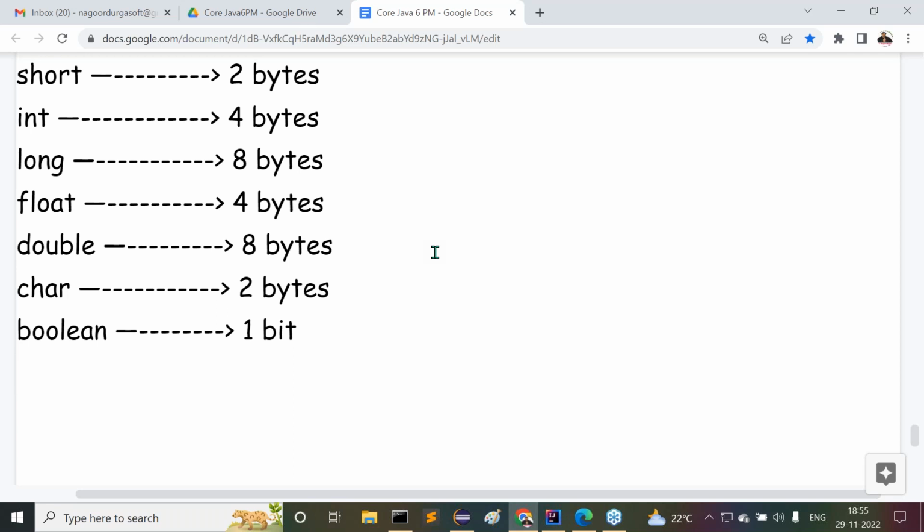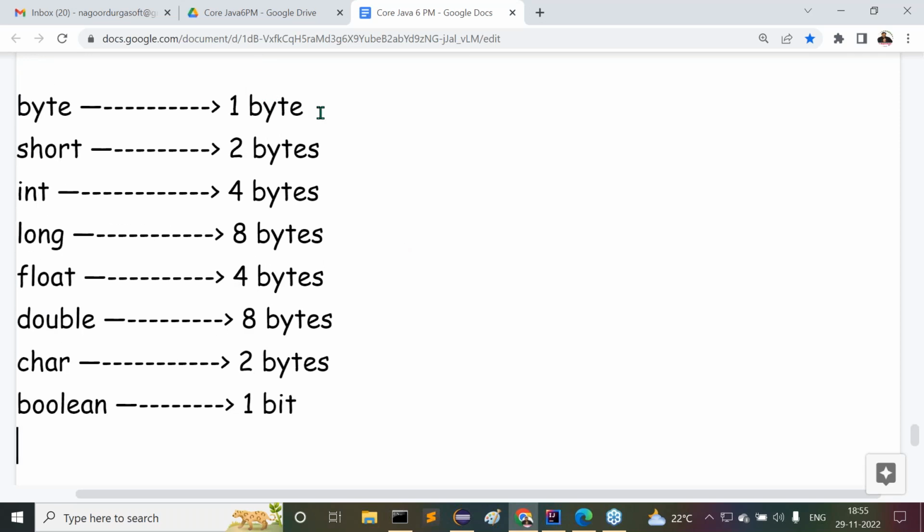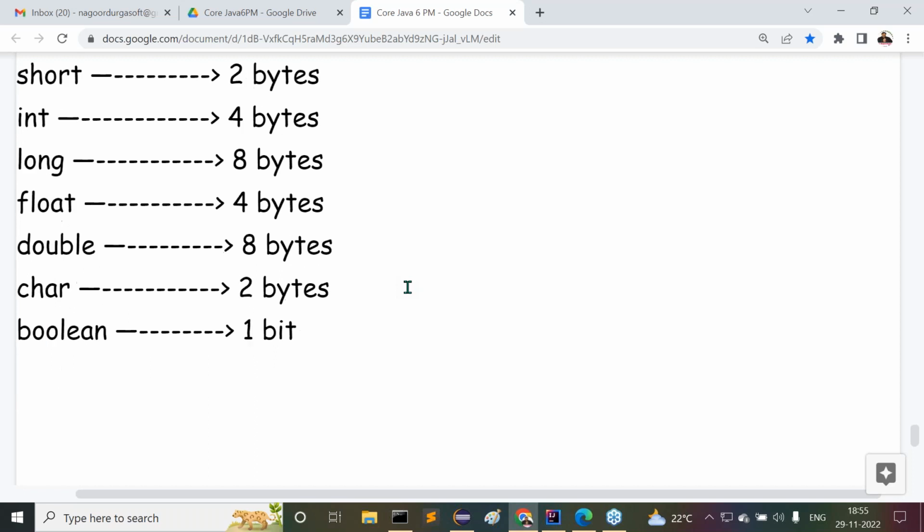Whenever it is fixed, the memory allocations are very clear. Byte will take 1 byte of memory, short will take 2 bytes, int will take 4 bytes, long will take 8 bytes, float will take 4 bytes, double will take 8 bytes, char will take 2 bytes, and boolean will take 1 bit. These are the values provided.